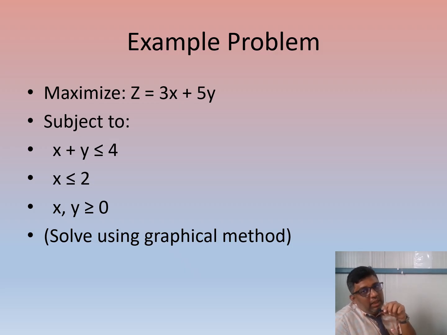X indicates decision variable 1, and y indicates decision variable 2. It is subjected to constraints, which means whatever limitations there are with respect to the decision variables should be mentioned here. After that, the non-negativity conditions should be mentioned.